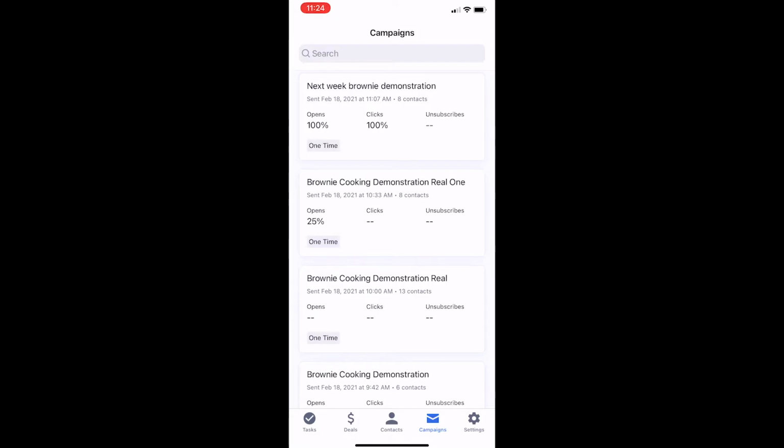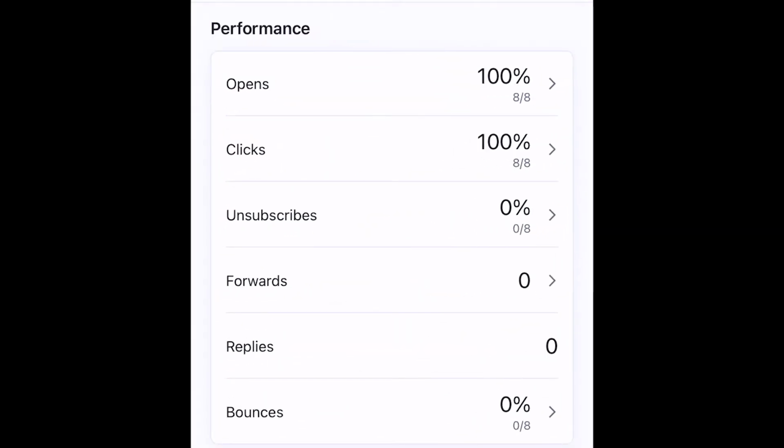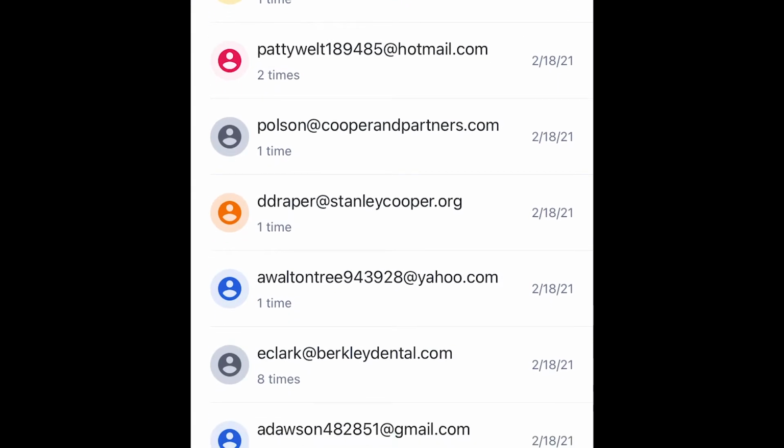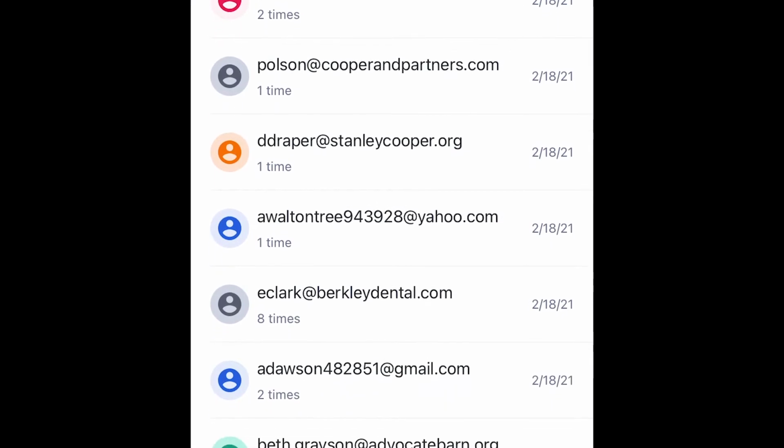This is great! Now I can see campaign activity in the reports on the mobile app. I can tap a specific campaign and see the performance. And if I tap on a specific metric like opens, I can see a running list of all the contacts that opened this campaign. I need to go shovel my car out of the snow so I can get to the store.